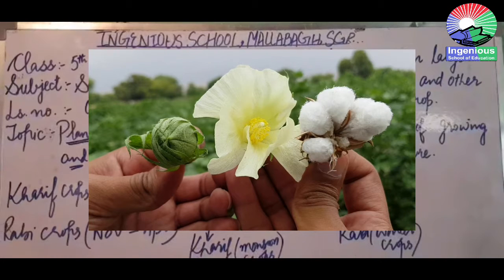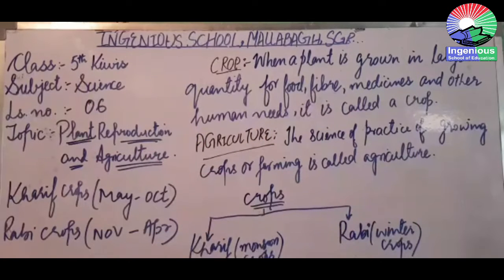Cotton plants are sown in order to get cotton from those plants. So when a plant is grown in a large quantity for some purpose, for human needs, for human requirements, that is known as the crop.